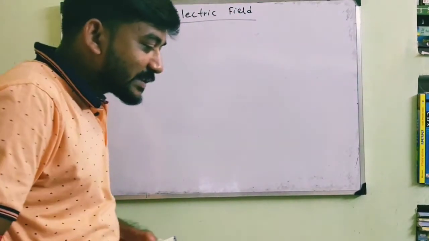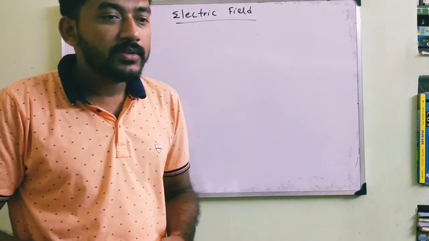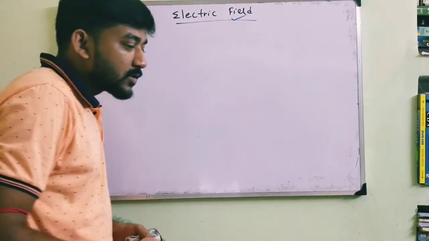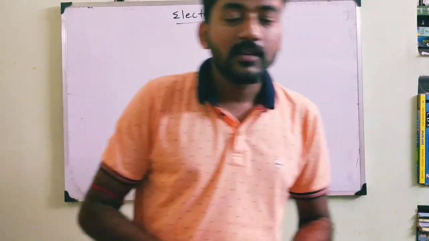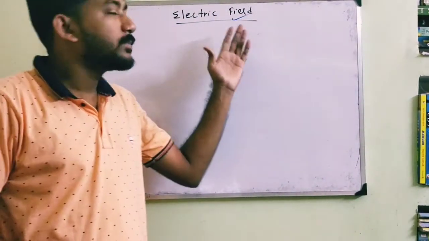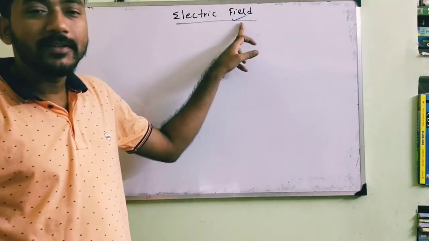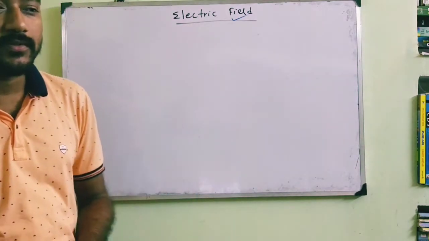Before discussing this electric field in detail, let me say something about field in general. What do we mean by field in our real life? Where there is a field, there is a source associated with it.